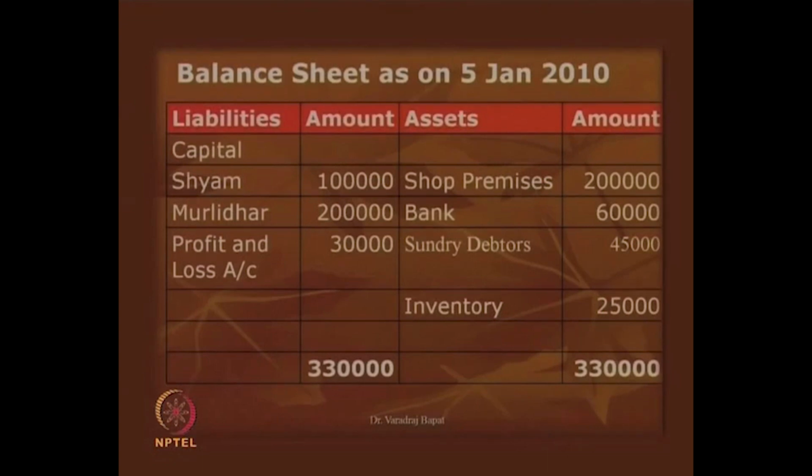A new asset is created known as sundry debtors for rupees 45,000. The bank balance will increase and it will become 60,000 and the inventory will become 25,000. So, the total on liability side is 3,30,000, assets is also 3,30,000.